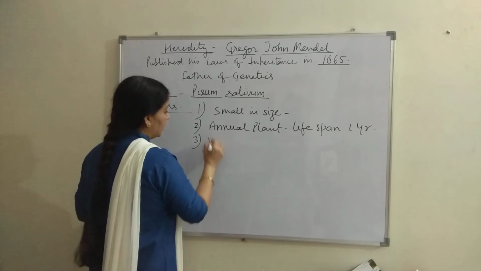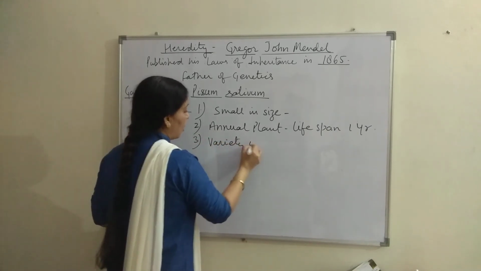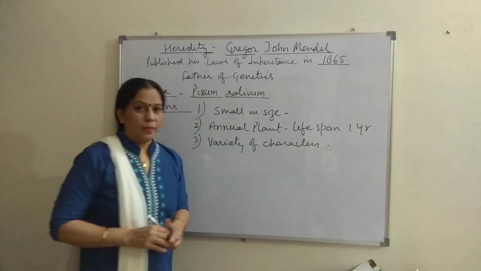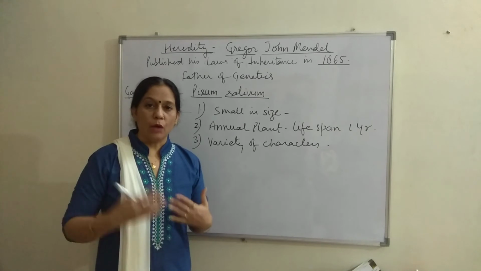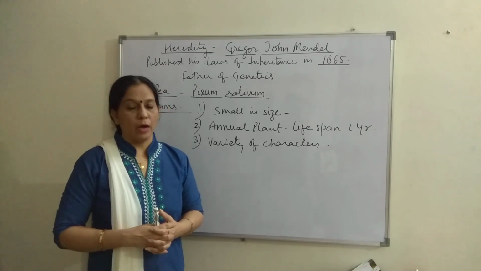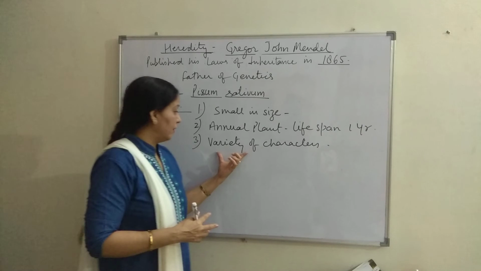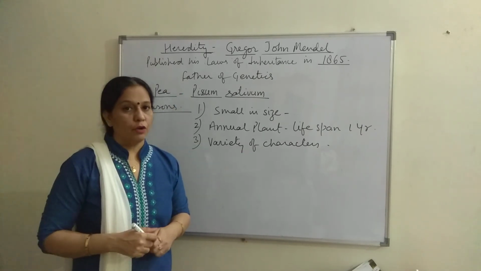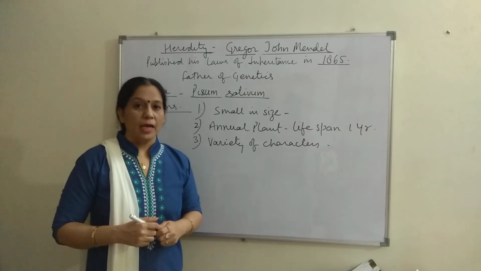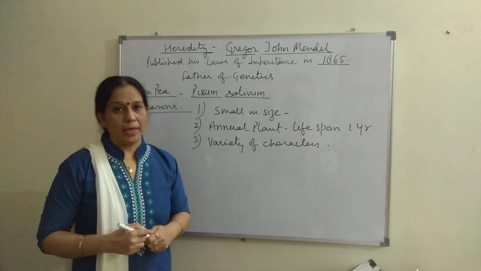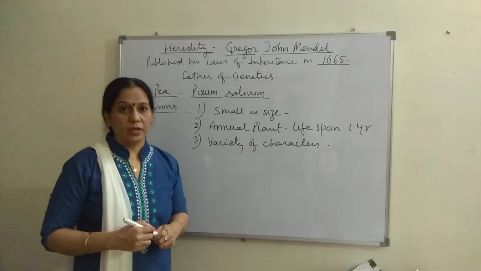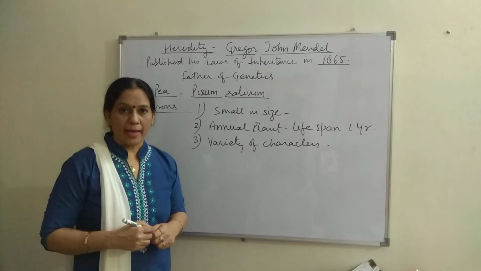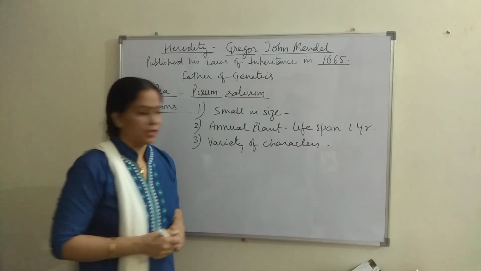Number 3, this plant shows a variety of characters. Variety of characters means simple characters which are visible from outside. For example, height of the plant, it is tall or dwarf. Color of the flower, it is violet or white. Shape of the seed, it is round or wrinkled. Color of the seed, it is yellow or green. So all these features are external features which are simply called phenotype and can be observed from outside.